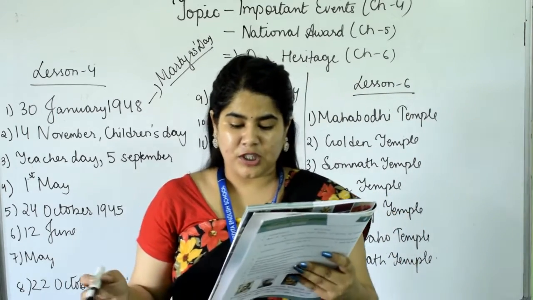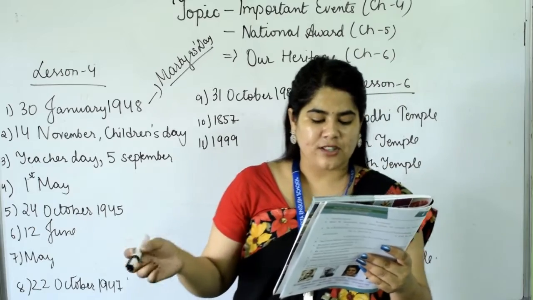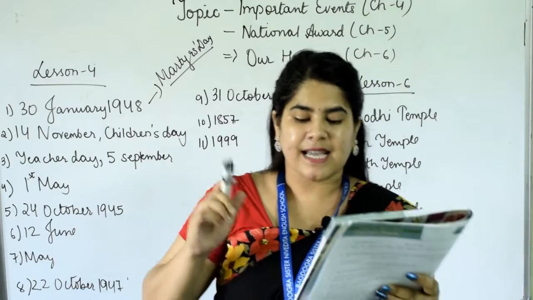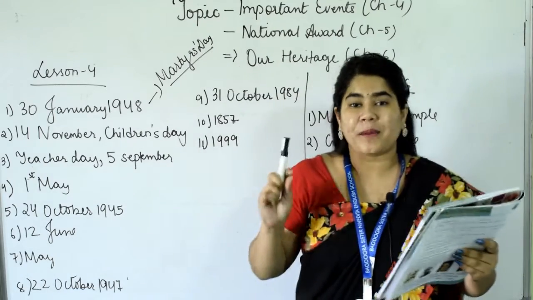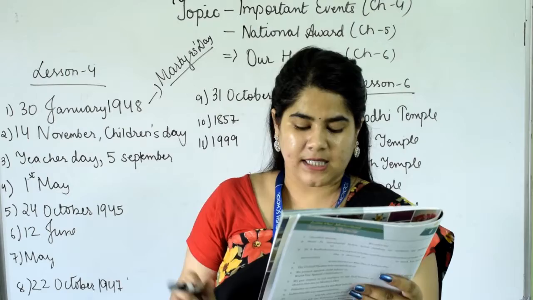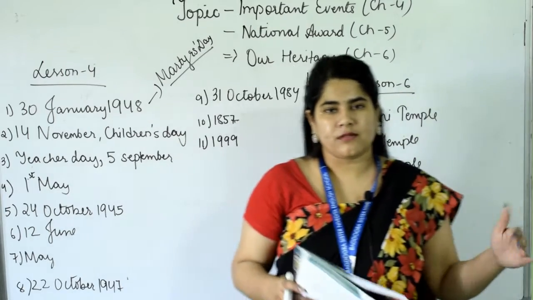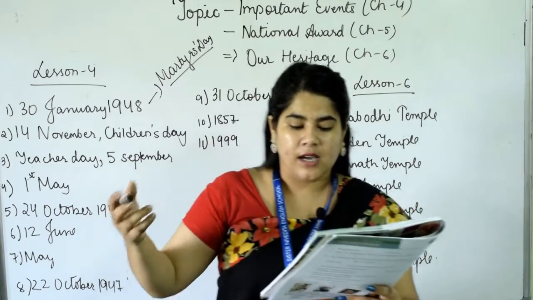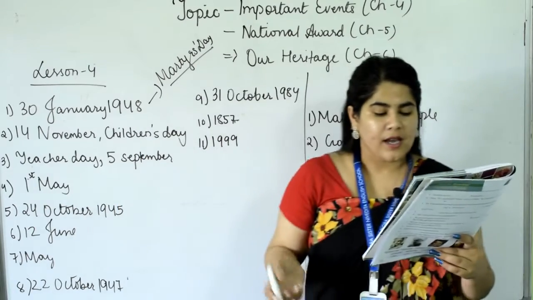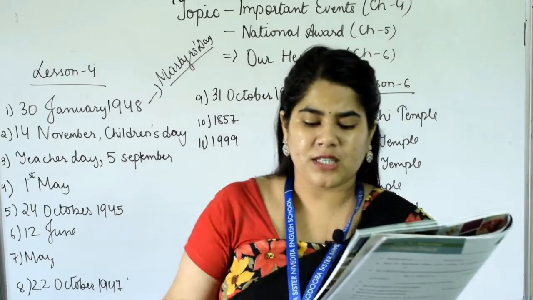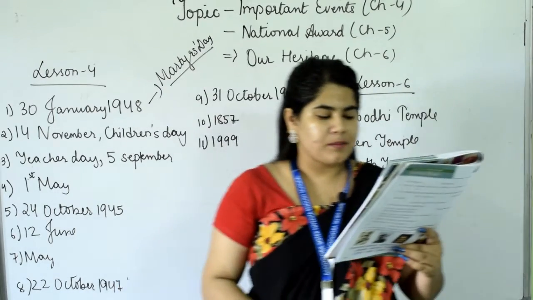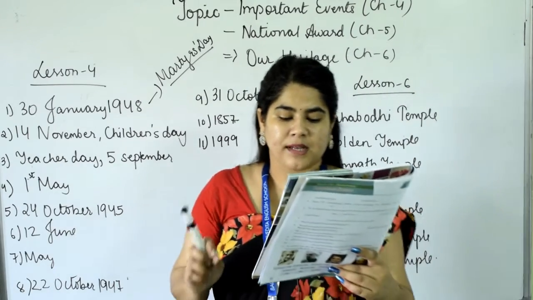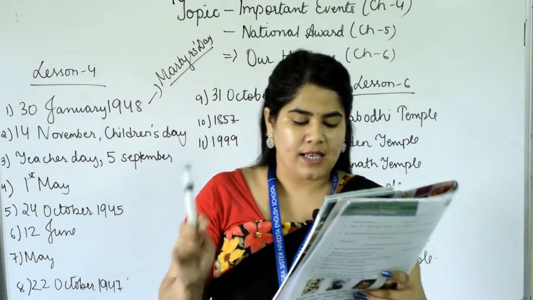Second one, the Paramveer Chakra is the highest gallantry award for an act of bravery during war or any other such activity, like the army used to get this type of award. Okay, not only armies, this award is given for bravery. Major Somnath Sharma was the first recipient of this award. Havildar Abdul Hamid, Naik Subedar Bana Singh and Rifleman Sanjay Kumar are some other notable recipients of this award.